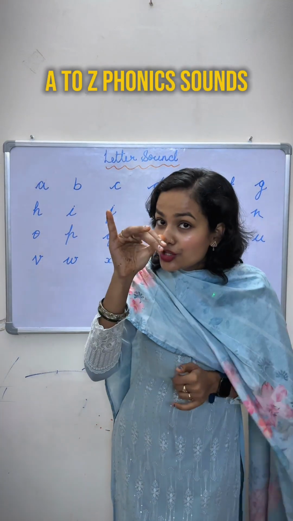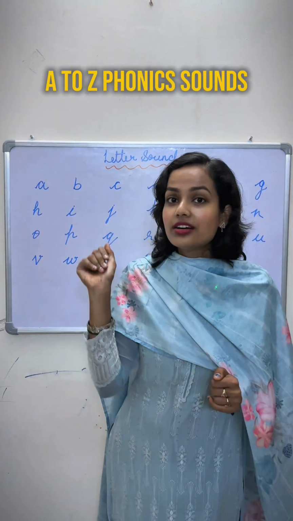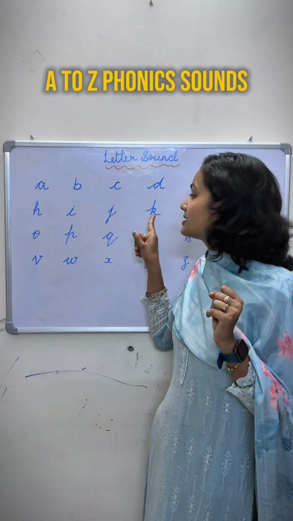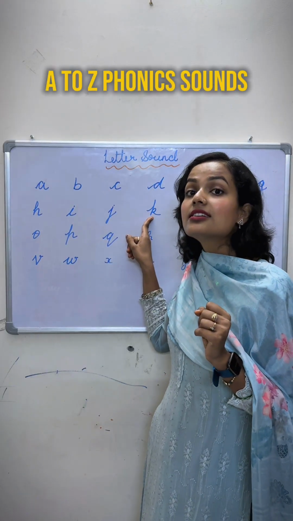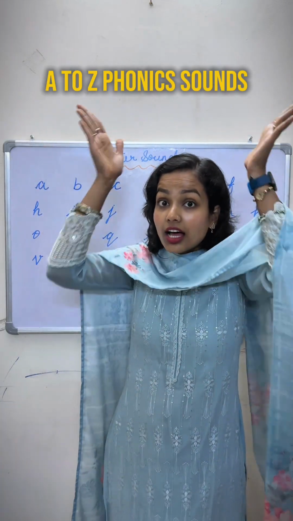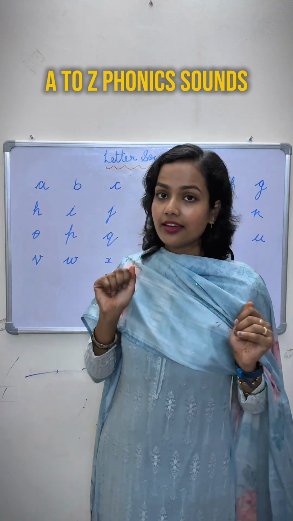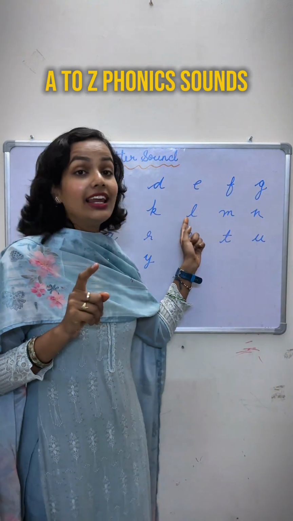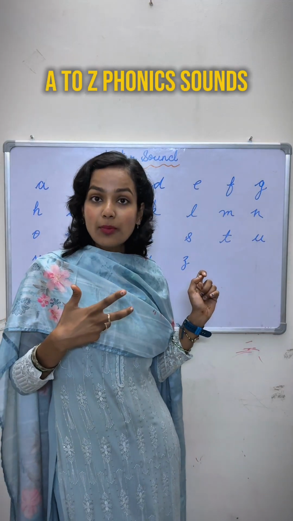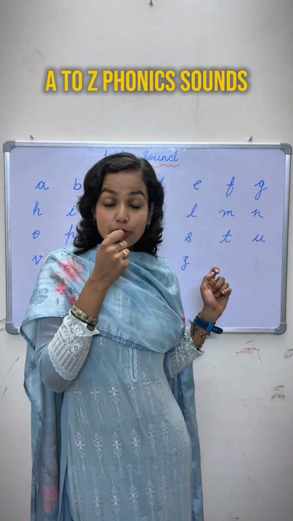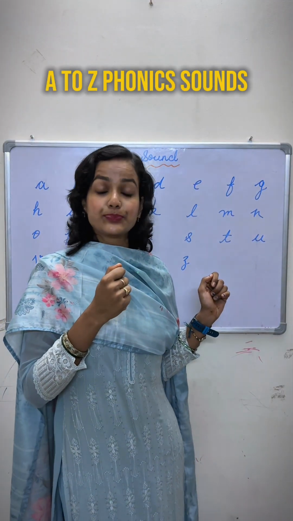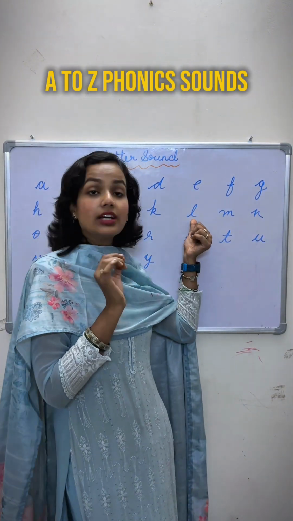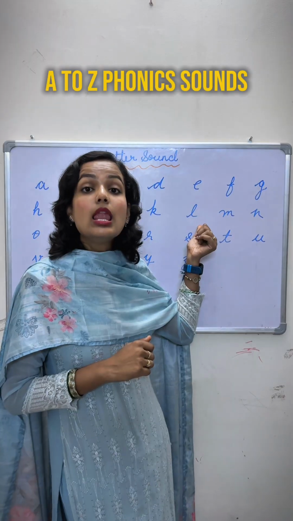And joker. J. The next letter is K, and the sound of this letter is king. King. Okay. The next letter is L, and the sound of L is like आप लॉलीपॉप खा रहे हो और बहुत टेस्टी लग रही है और आप उसको लिक कर रहे हैं. The letter sound of this letter is lollipop.